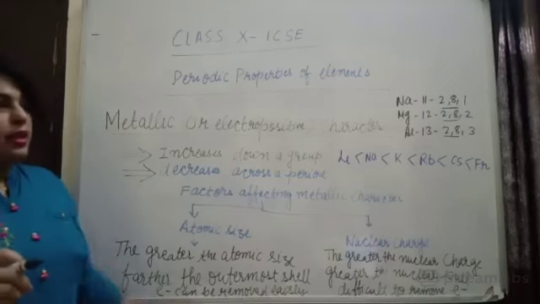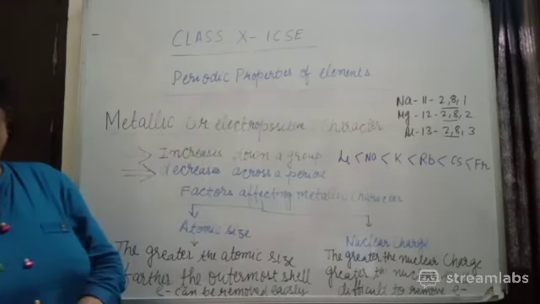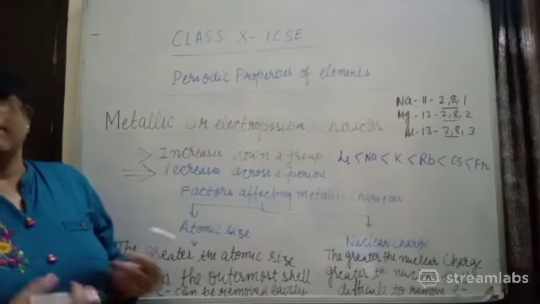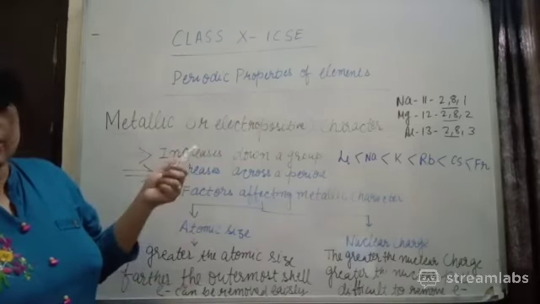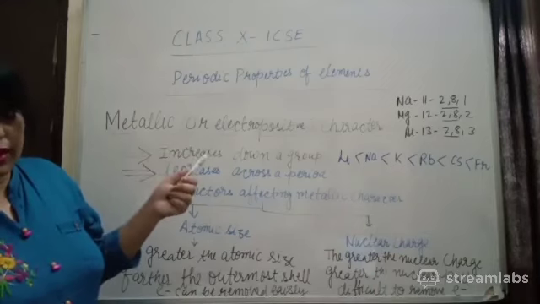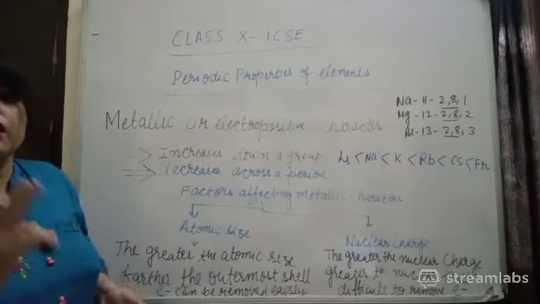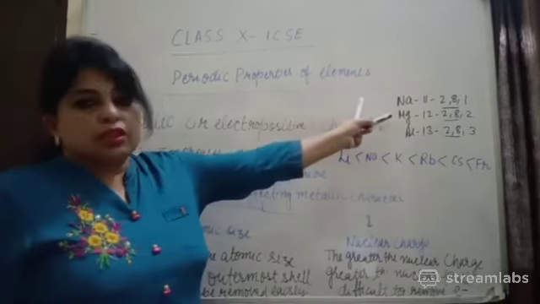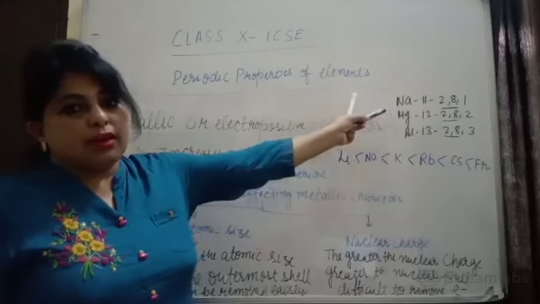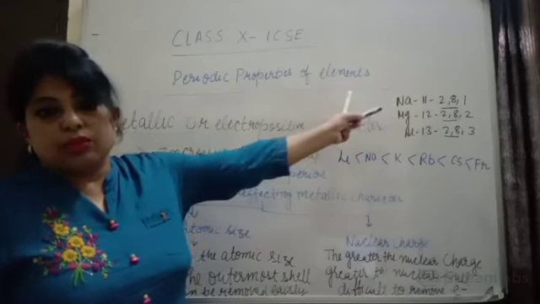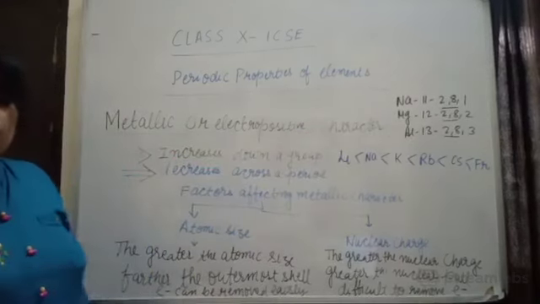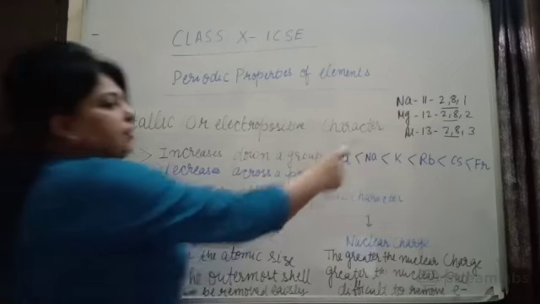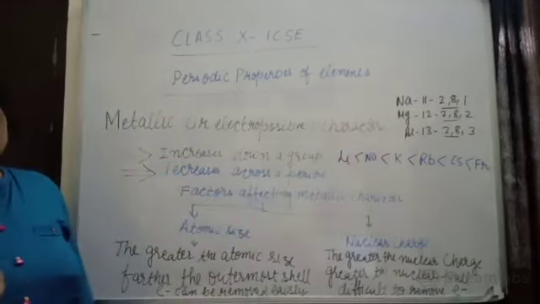Right? Second case, if you have one valence electron, it is very easy to lose that one electron. But in the case of magnesium, you require more than double. Why? Because in magnesium there are 2 valence electrons, right? So in that case, what is going to happen? It will lose the first electron, then it will become 2, 8, 1, but it cannot become stable, so it needs to lose one more electron. So it requires the first ionization energy, then the second ionization energy. But it will be more difficult for aluminium, because aluminium has 3 valence electrons.